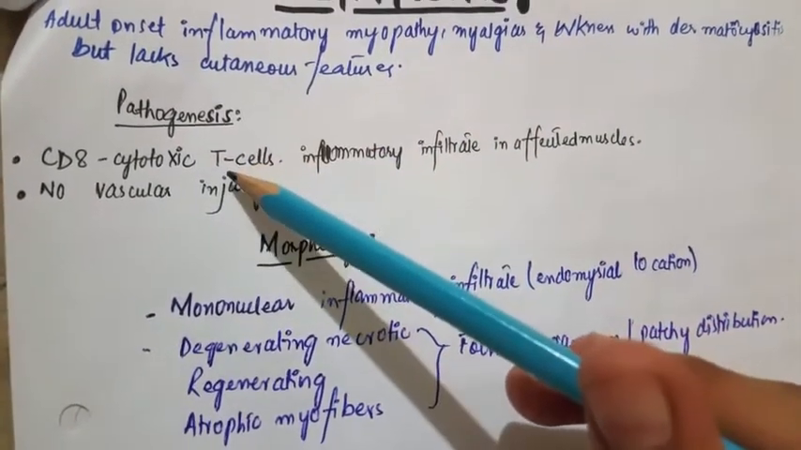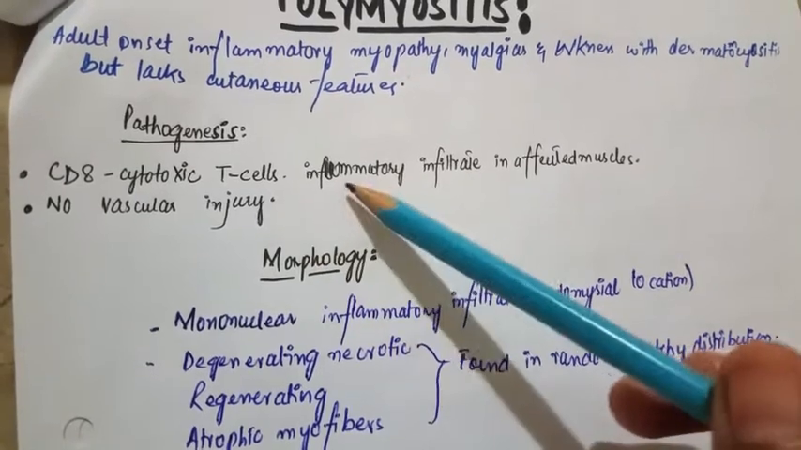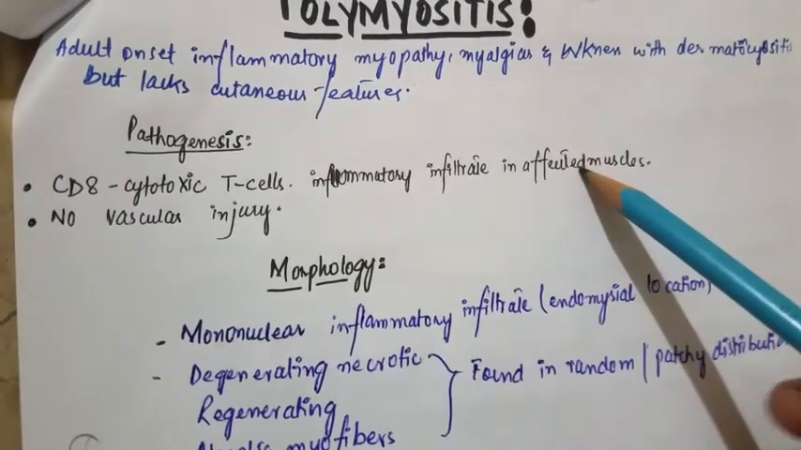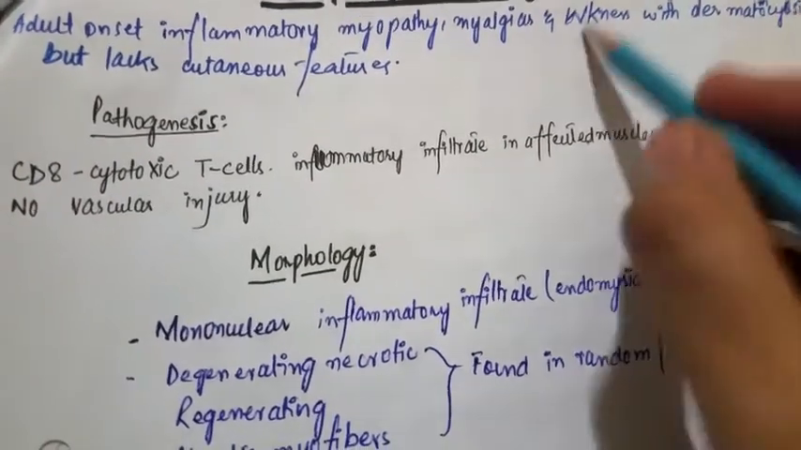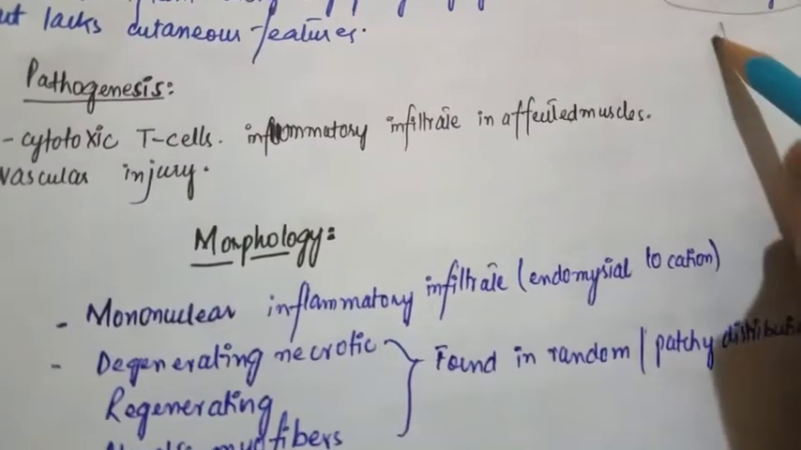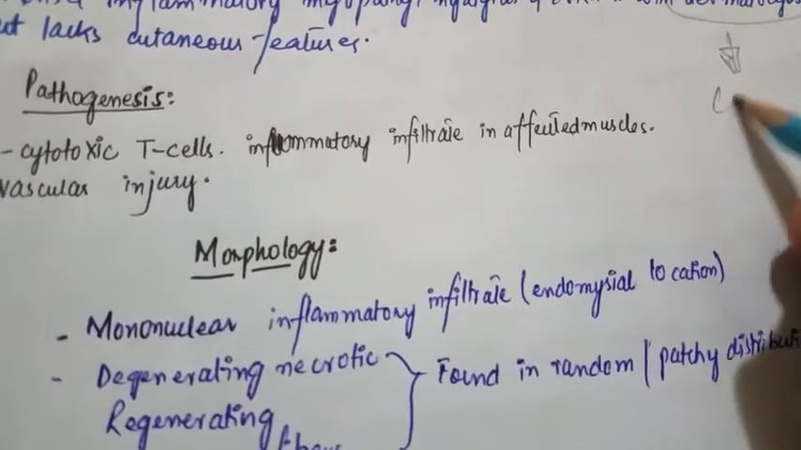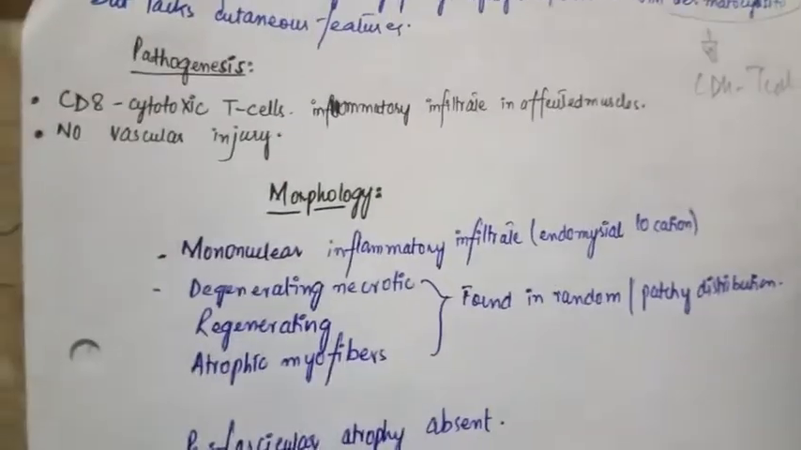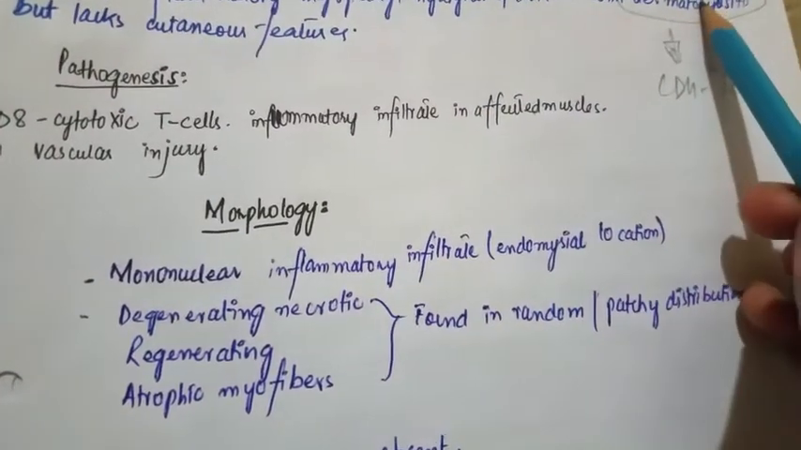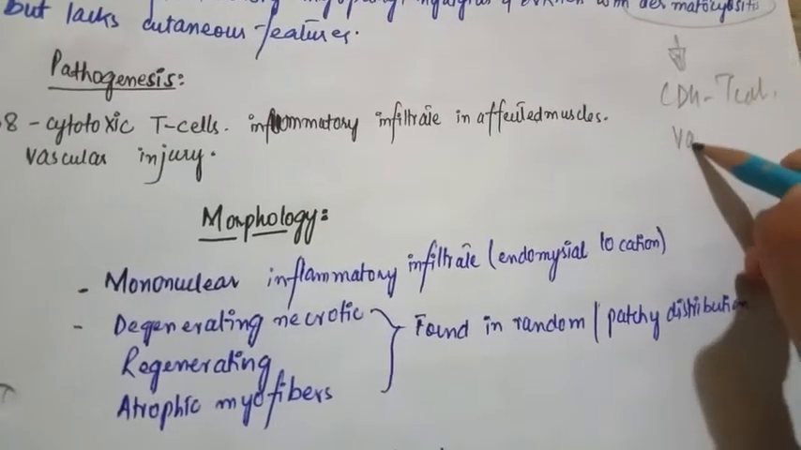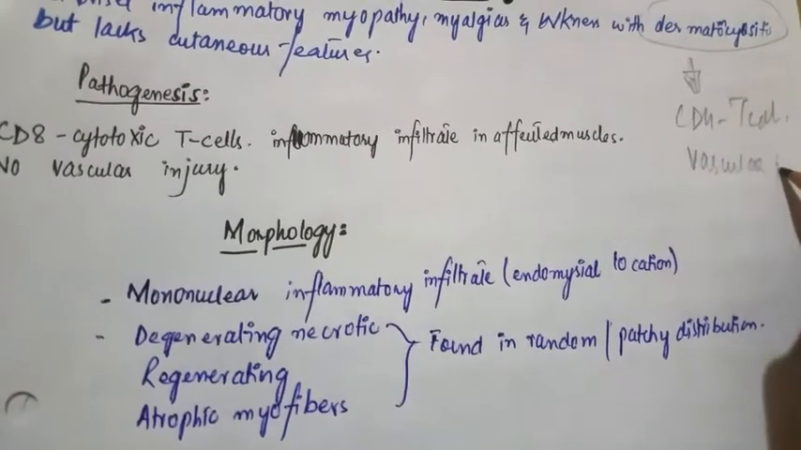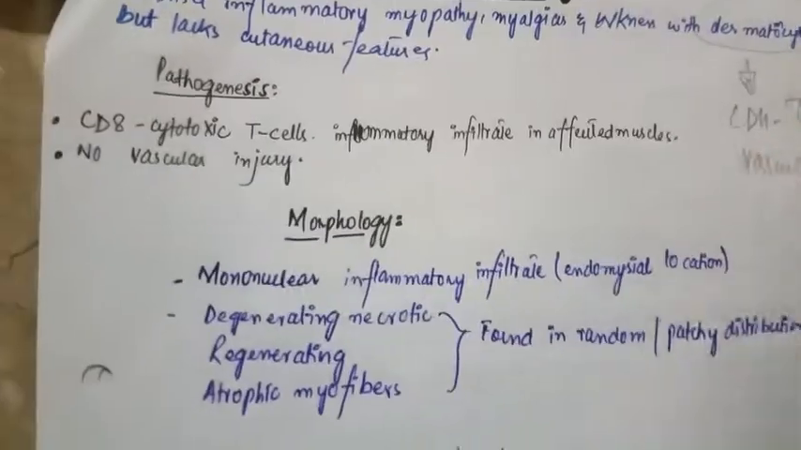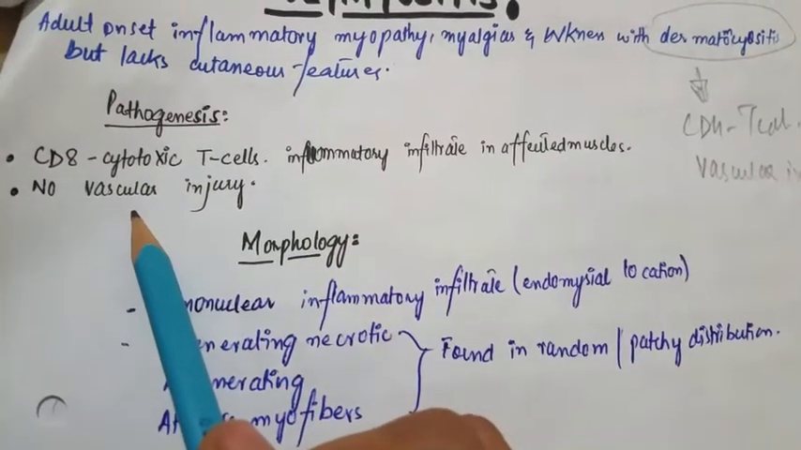Pathogenesis involves the CD8 cytotoxic T cells inflammatory infiltrate in the affected muscles. But in the dermatomyositis, there was a CD4 helper T cells. In the dermatomyositis, there was a vascular injury. But in the polymyositis, there is no vascular injury.